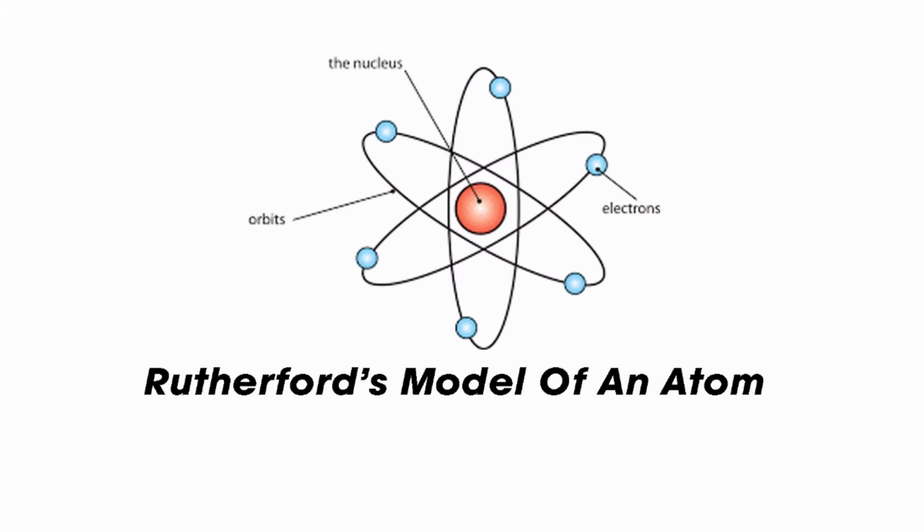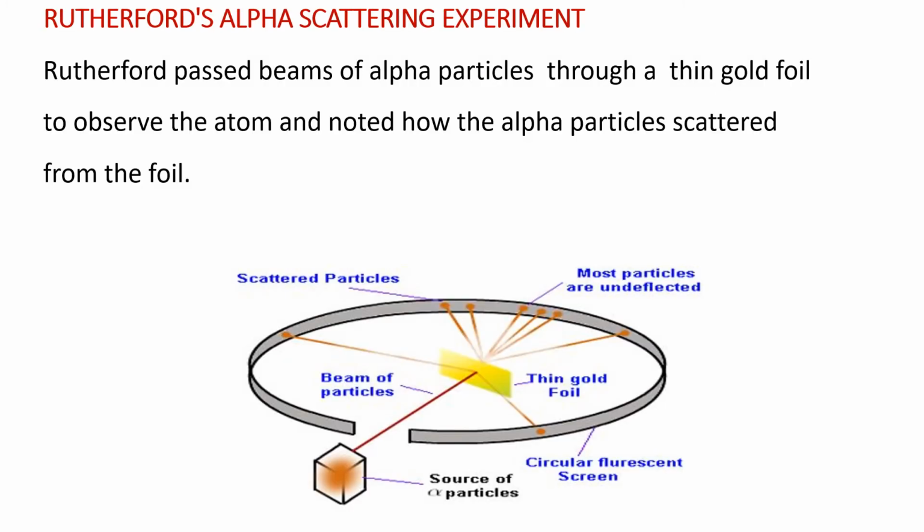Another important atomic theory is Rutherford's model of an atom. Today, we will discuss Rutherford's model of an atom. We know about Rutherford's alpha scattering experiment. Rutherford passed beams of alpha particles through a thin gold foil to observe the atom and noted how the alpha particles scattered from the foil.